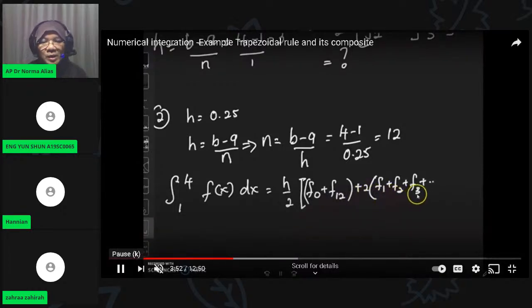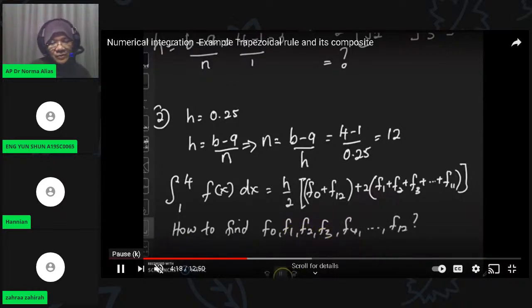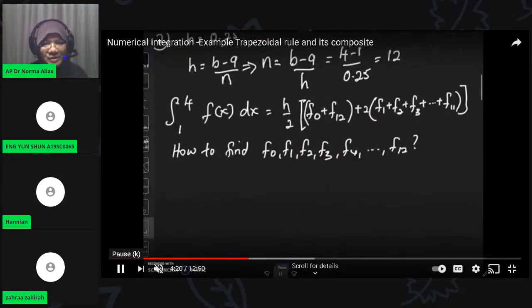So we just find the initial f0 and the last one, f12. The rest is plus 2 times f1 plus f2 plus f3 up to f11. So very easy to remember: the first f and the last f, plus 2 times the other f's. It is easier if you write them in a table, because you have so many f: f0, f1, f2, f3, up to f11, f12.